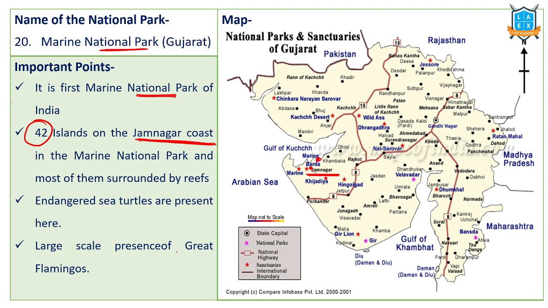There's a large scale presence of great flamingos. They migrate to this particular region. So marine national park means Gulf of Kutch Marine National Park. Endangered sea turtles are present over here. Coral reefs are there, but huge industrial activity, port related activity, is causing damage to this particular region. So in this context, from this state, we discussed Gir National Park. Now we discussed Gulf of Kutch Marine National Park.